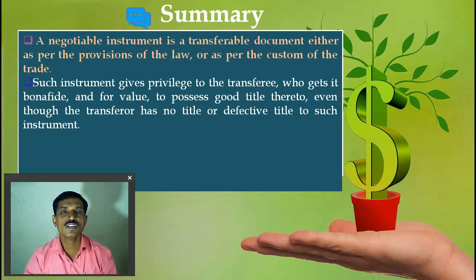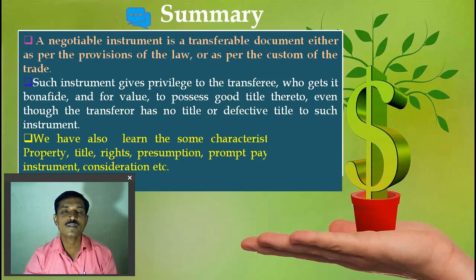Such instruments give privilege to a transferee who gets it in good faith and for value, with good title, even though the transferor has no title or a defective title to such instrument. So the privilege is given to the transferee, meaning more bona fide protection to the transferee according to the law.